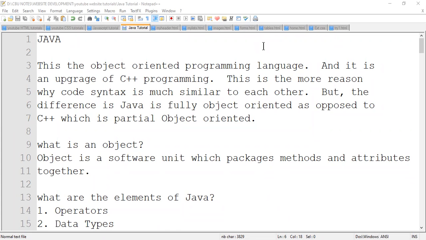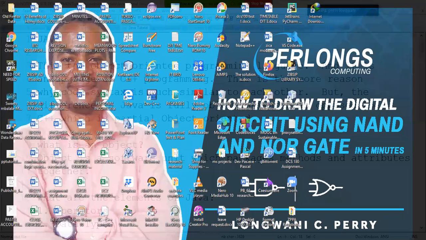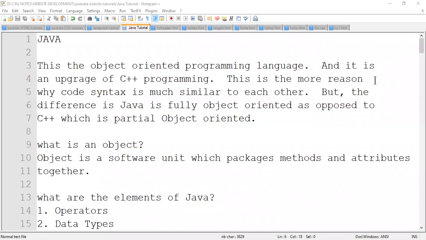We are going to discuss Java, as I mentioned. We want to look at Java from the basics. Then from there, we'll do some bit of practice today, because I believe that once we understand this first topic, which is very, very important, then it is very easy for you to get into the programming language very well without difficulties. So we want to begin by first of all defining what Java is.